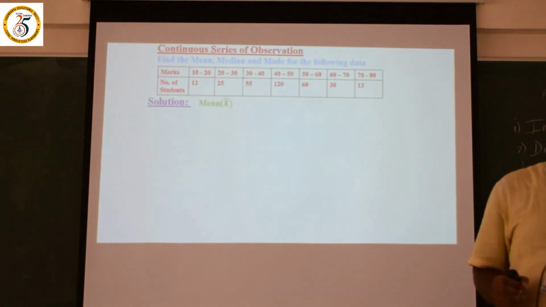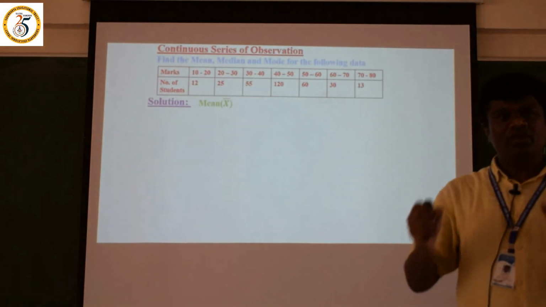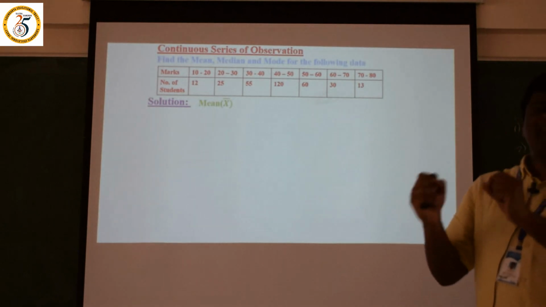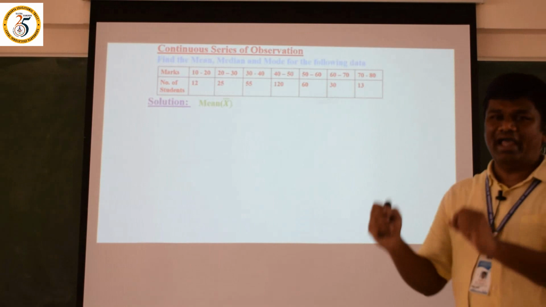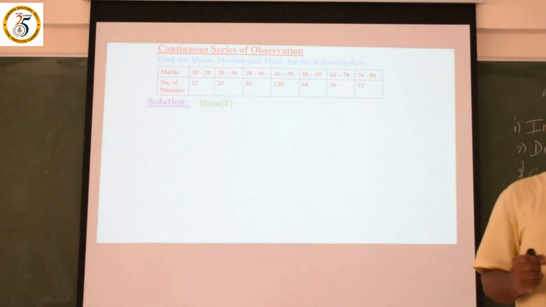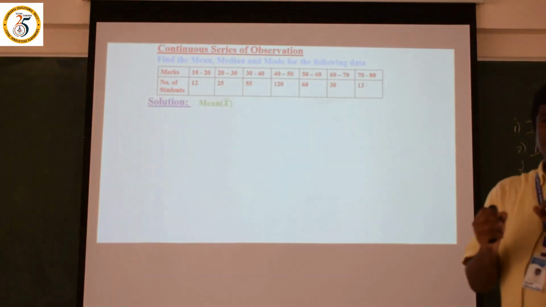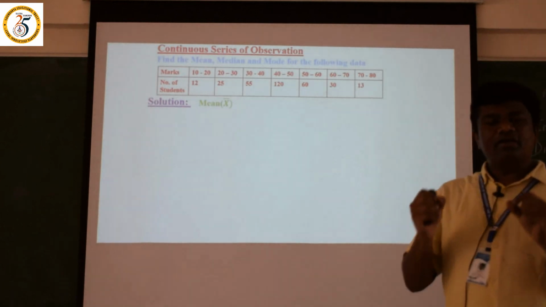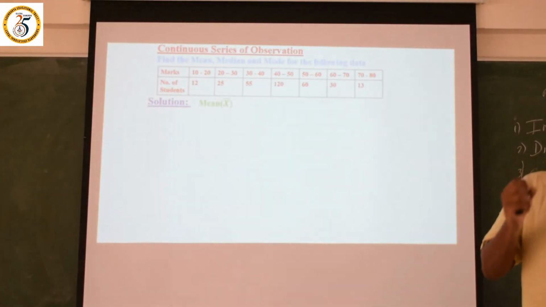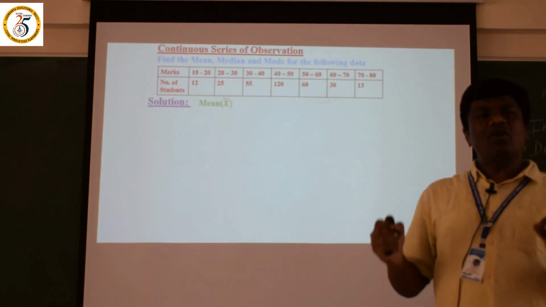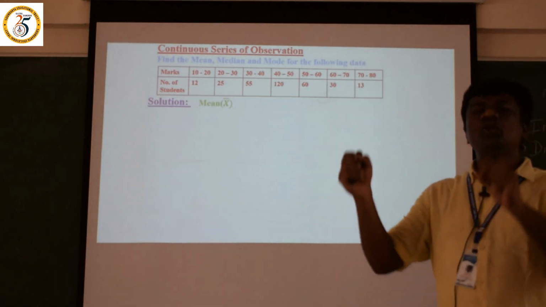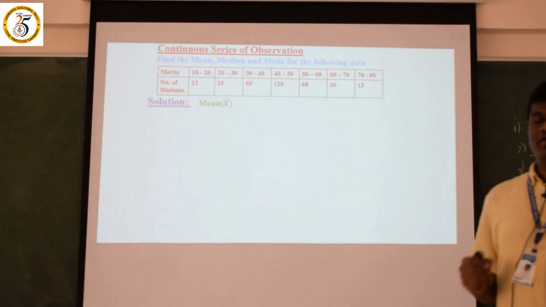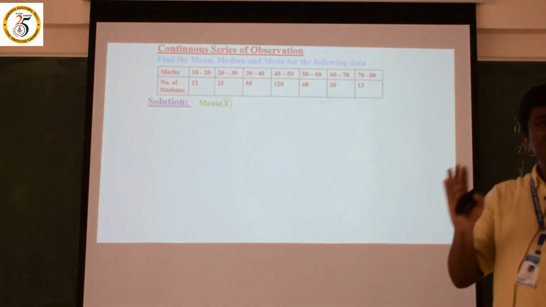Median formula is n by 2th term, median is equal to L plus n by 2 minus Cf divided by f into i. Mode formula uses the maximum frequency: mode is equal to L plus f1 minus f0 divided by 2f1 minus f0 minus f2 into i. This is the formula of mean, median, mode.